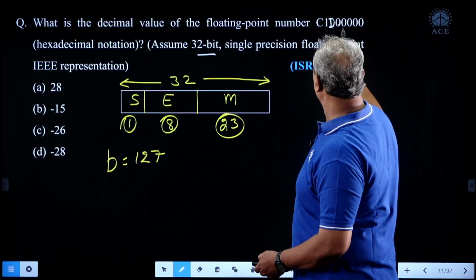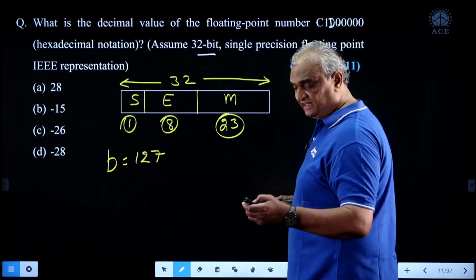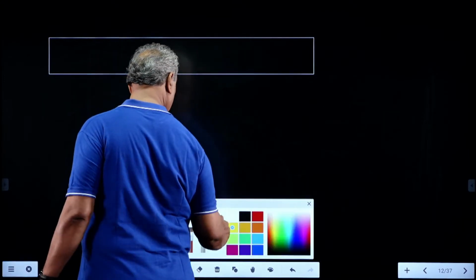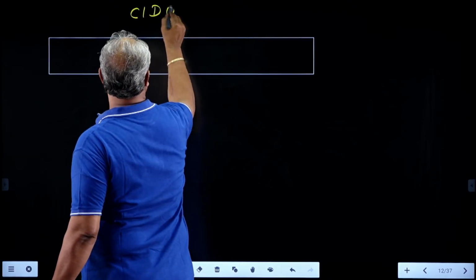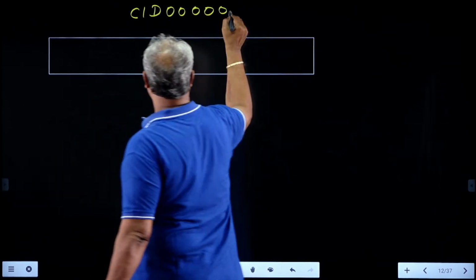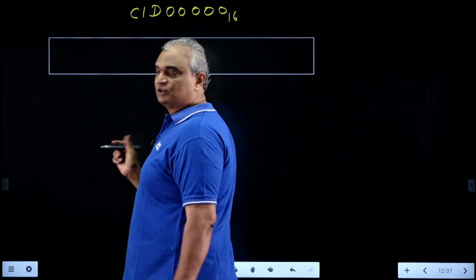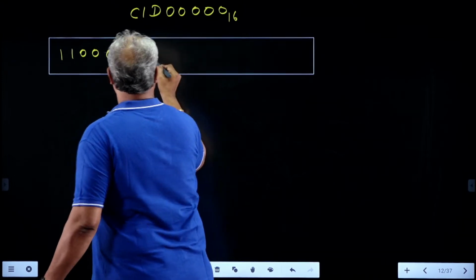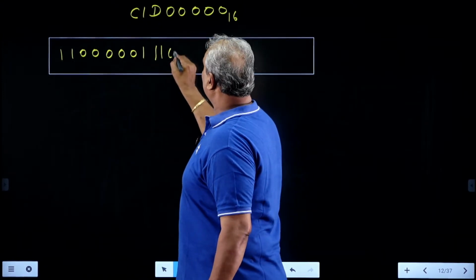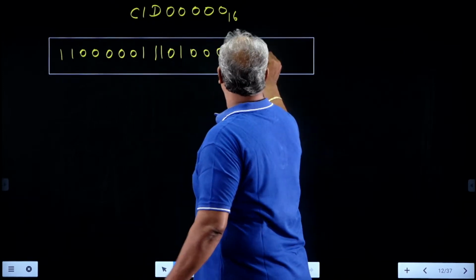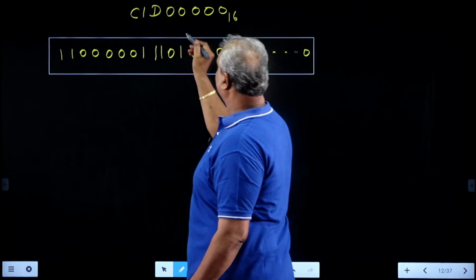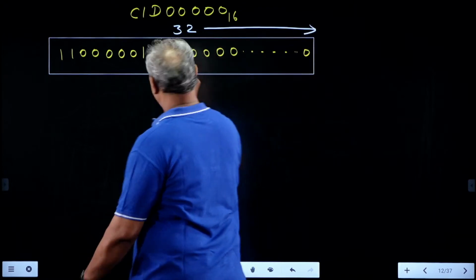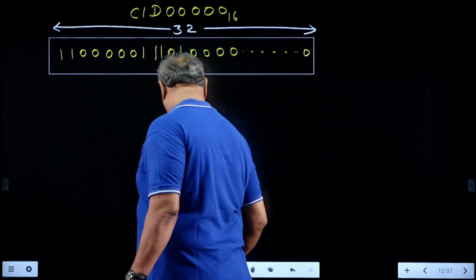Look here, C1D0, the remaining 4 are zeros, which means its size is 32 bit. C1D00000 in hexadecimal means 32 bit, 8 times 4 is 32 bit. C means 1100, 1 means 0001, D means 13, which is 1101. Remaining all are zeros. Total size is 32 bit.